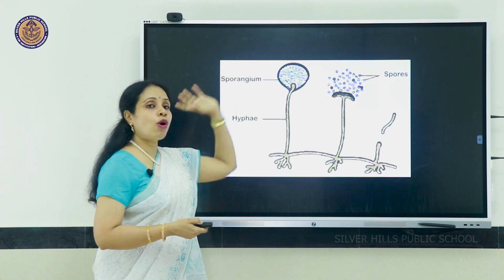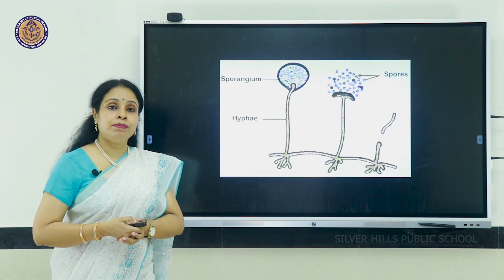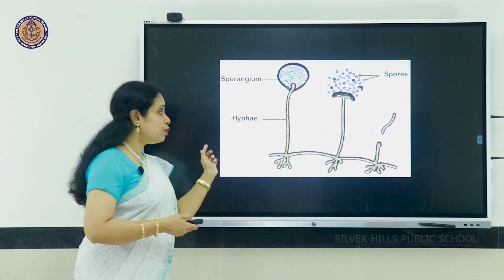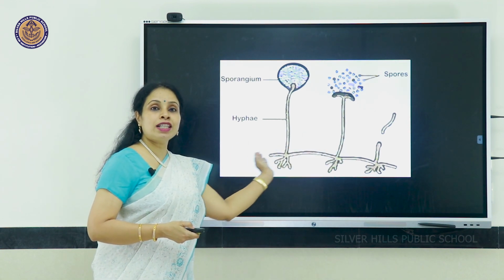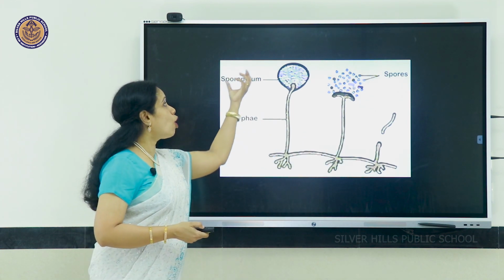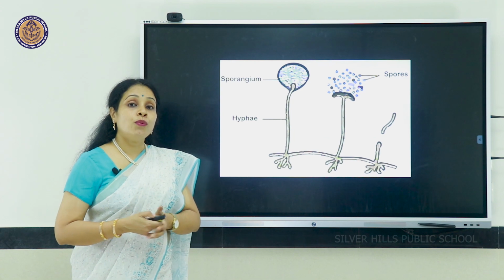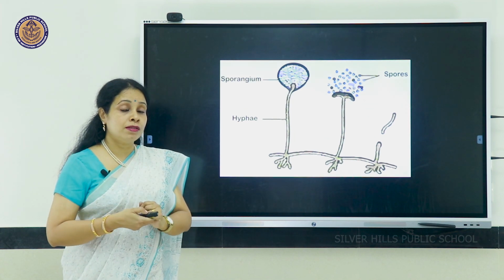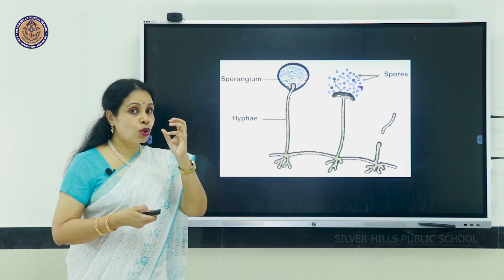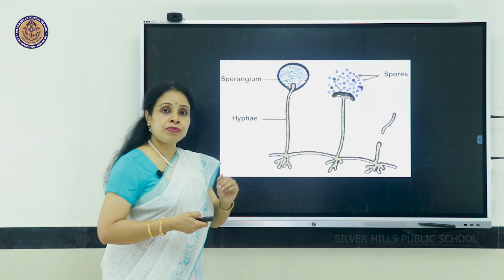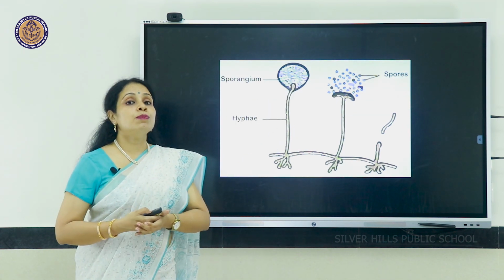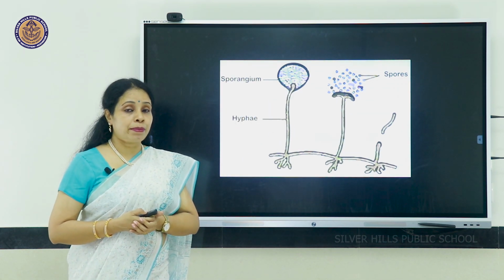And this blob is called the sporangium. So here you find the filamentous structures called the hyphae, and the blob is called the sporangium, which contains in it spores. And later on, when it is mature, it will just burst, releasing the spores into the outer environment.